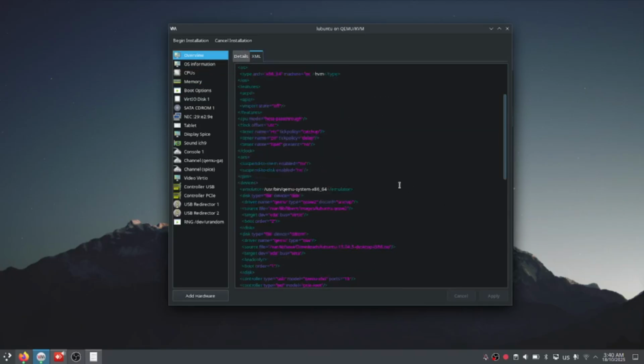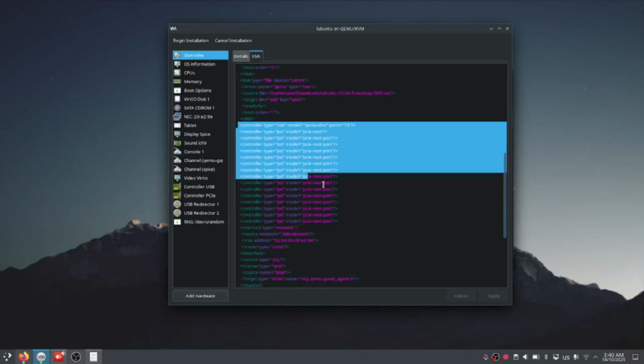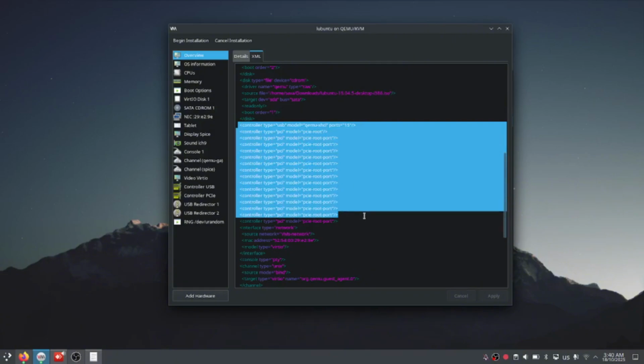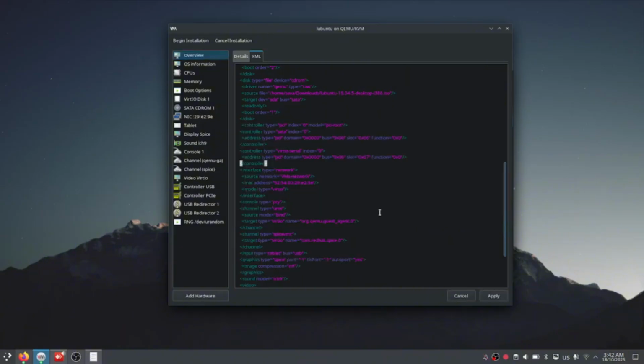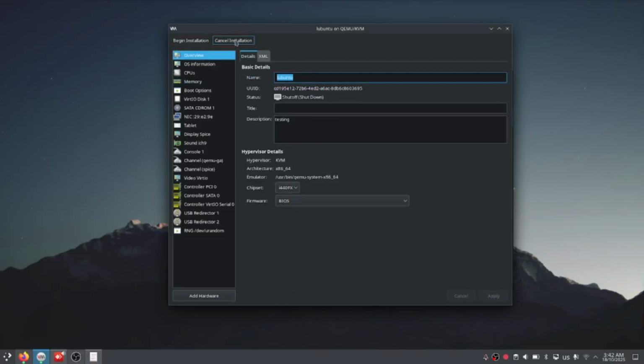And as well here I need to change these ones to be able to work. Just a second, I have it written somewhere, already prepared. Okay, let's apply. So let's go back to details and begin installation.